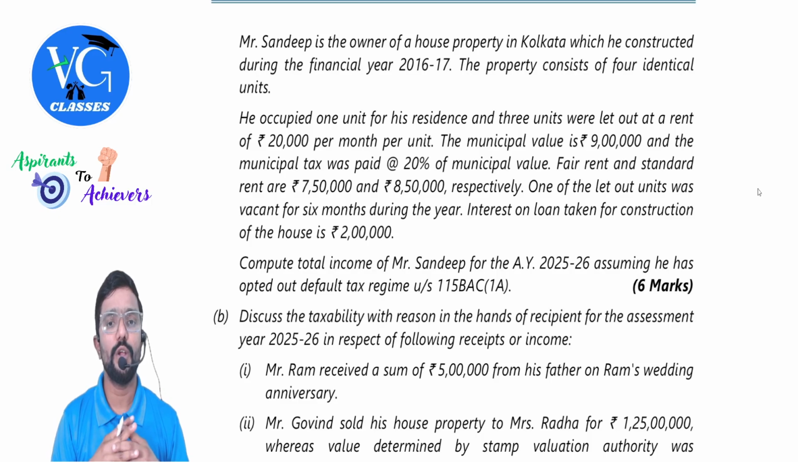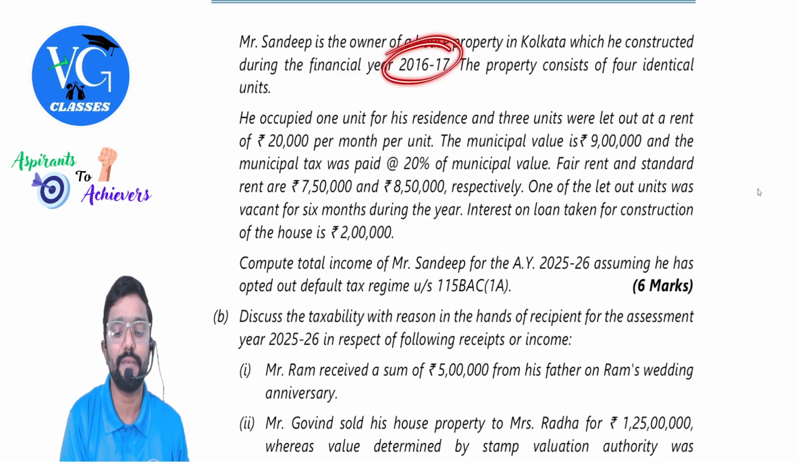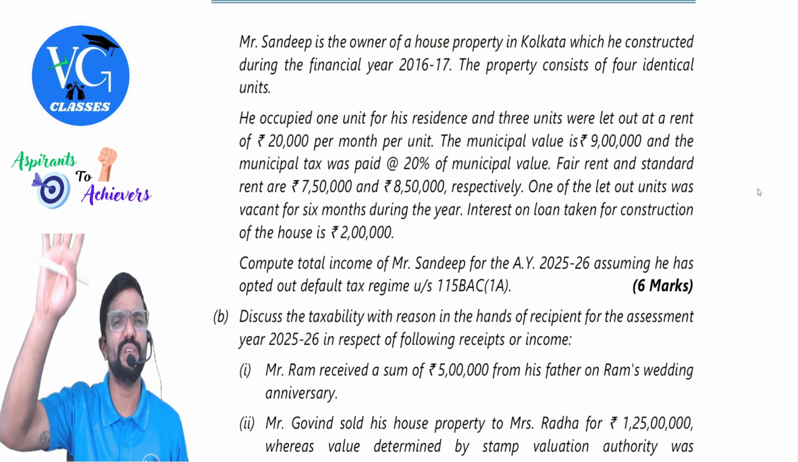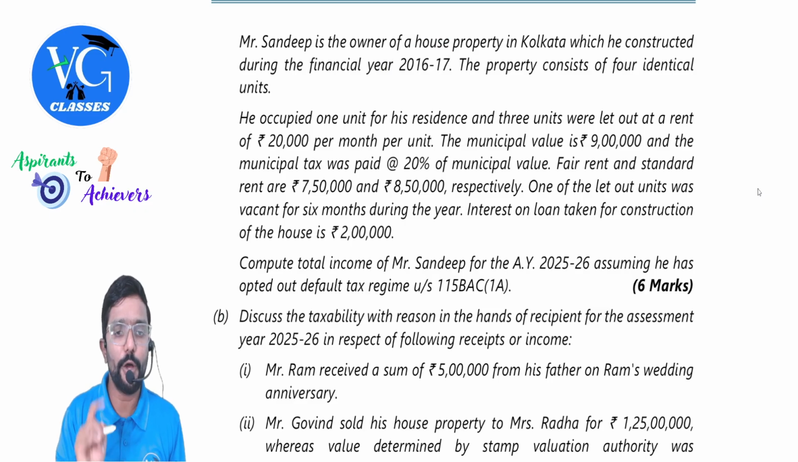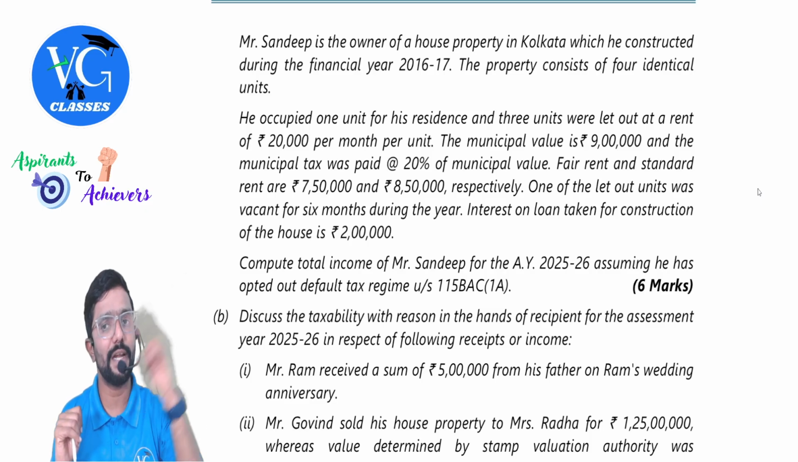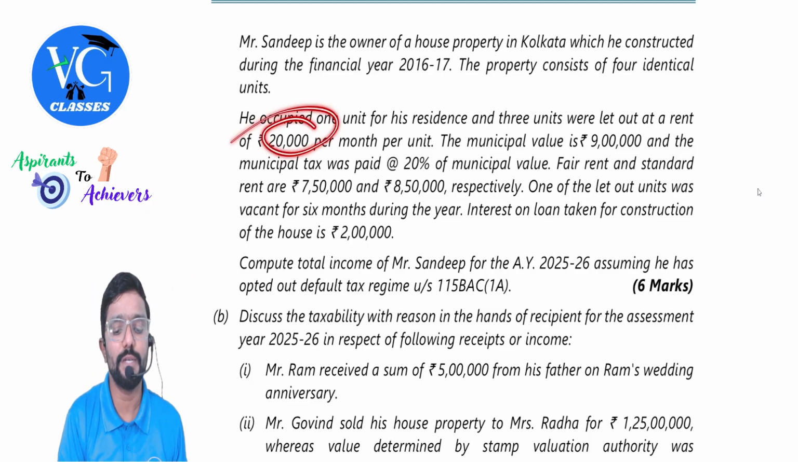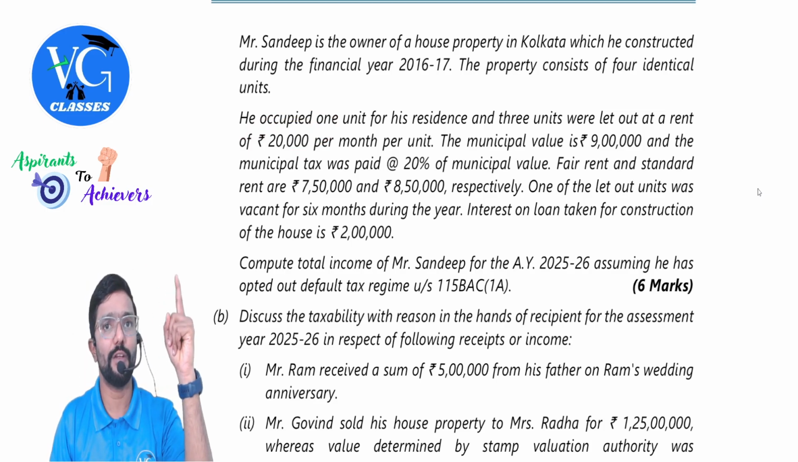Mr. Sandeep is the owner of a house property in Kolkata, which he constructed during the financial year 2016-17. The property consists of 4 identical units. Okay. It was constructed in 2016-17. It has 4 identical units, which means you can consider it as 4 houses. He occupied 1 unit for his residence, so self-occupied, and the 3 units were let out at a rent of 20,000 per month per unit. Per house, 20,000. Guys, please be careful. House property.